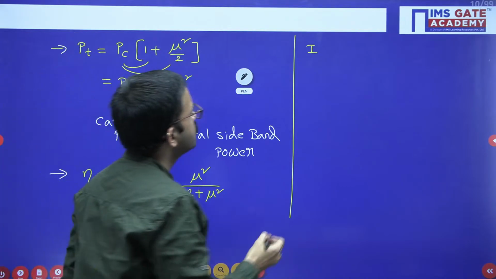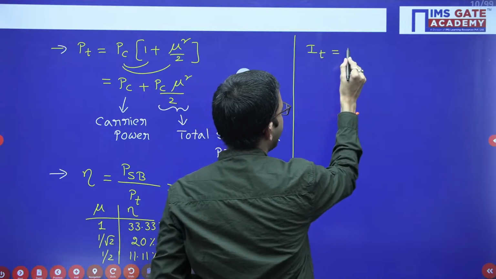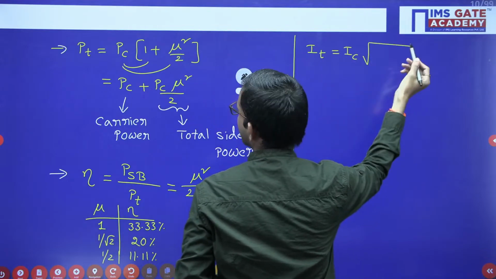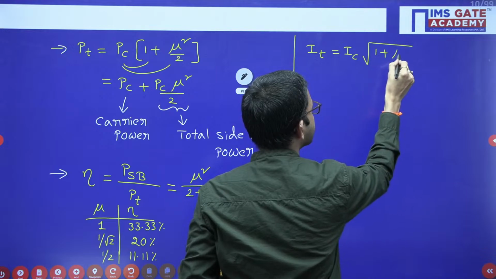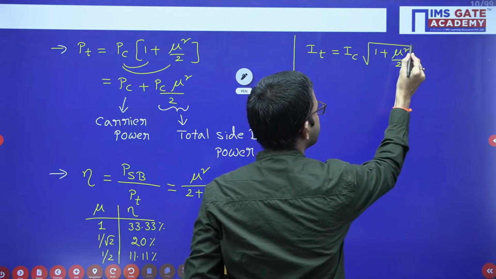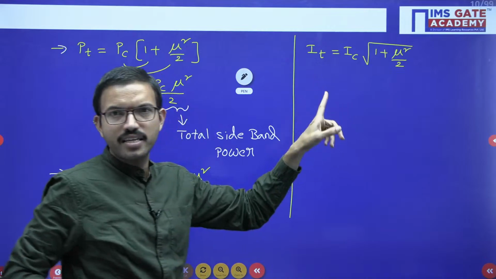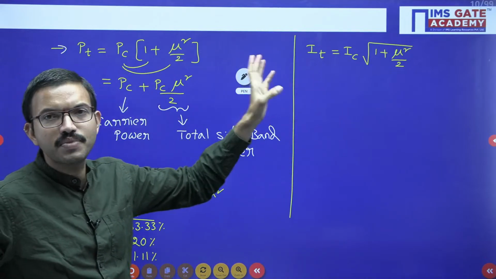From there you will get IT equal to IC into square root of 1 plus mu square by 2. Here IC is the carrier current, IT is the transmitted current.